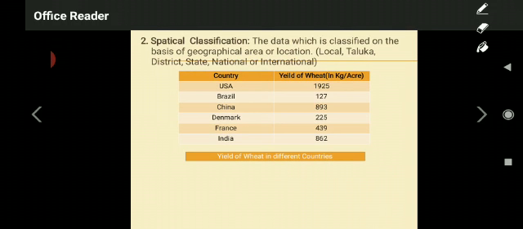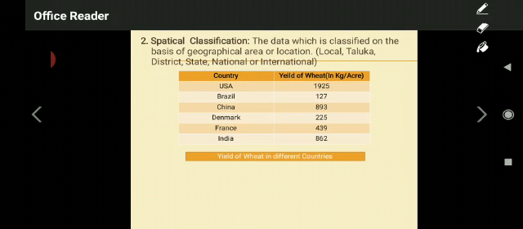If we are going to compare the yield of wheat of India to other countries, we have to collect the information of different countries. Then only we are able to understand what is the India status in yield of wheat compared to few neighboring countries, or different countries of the world. It means what? It always depends upon geographical area or location.